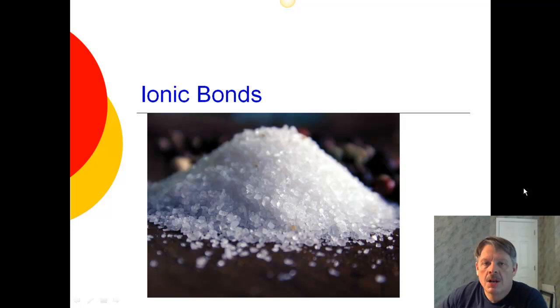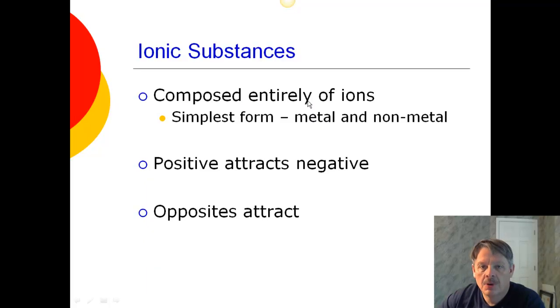Hi folks, today we're going to talk about ionic bonds. We're very familiar with them in certain substances that we deal with, like here we have salt. So that's something we're very, very familiar with. Now an ionic substance, notice the word ionic, ion. Ionic substances are composed entirely of ions, so that should be easy to remember.